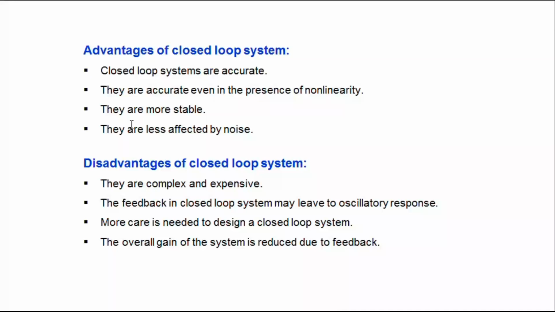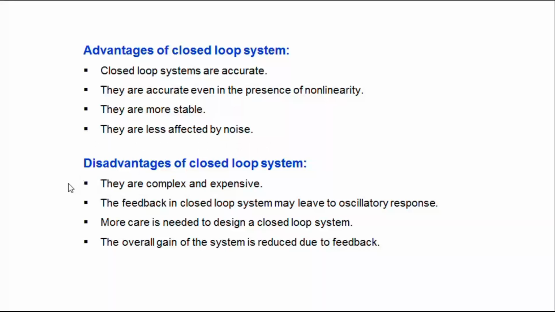Then advantages and disadvantages of closed loop control system. The closed loop systems are accurate. They are accurate even in the presence of non-linearity. They are more stable. They are less affected by noise.